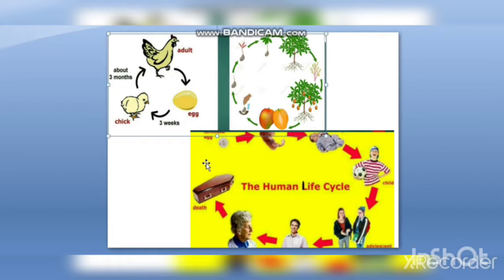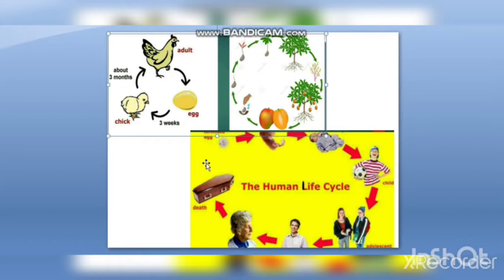Children, we all know that we all go through different stages of development. For example, when you were a newborn baby, you were too small physically and mentally also. So as time passes on, the child keeps growing and now you are in standard 4.